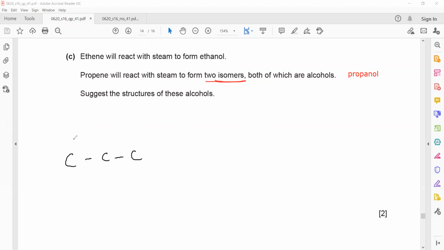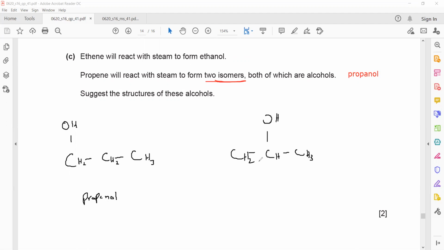Then I will put OH on the second carbon. When I put OH on the second carbon, this will have 2 hydrogen, this will have 1 hydrogen, and this will have 3. What is the name of this second structure which I drew here? Prop-2-ol. Prop because of 3 carbon, an because they have a single bond.